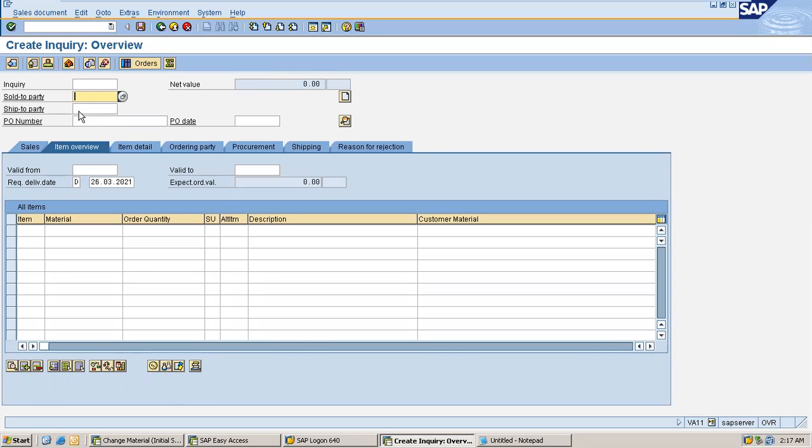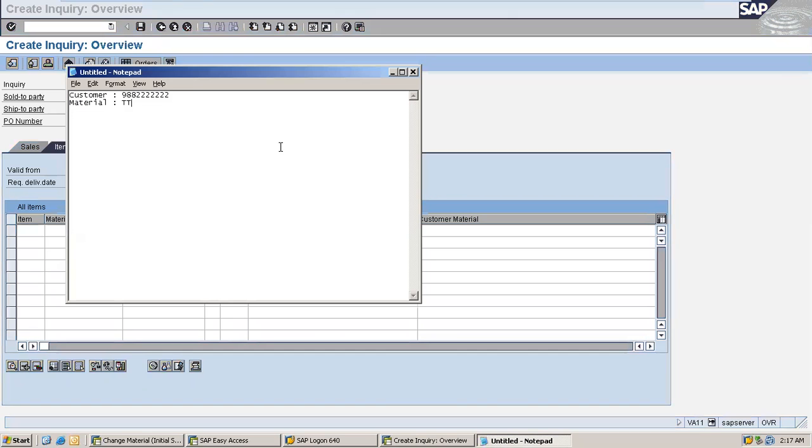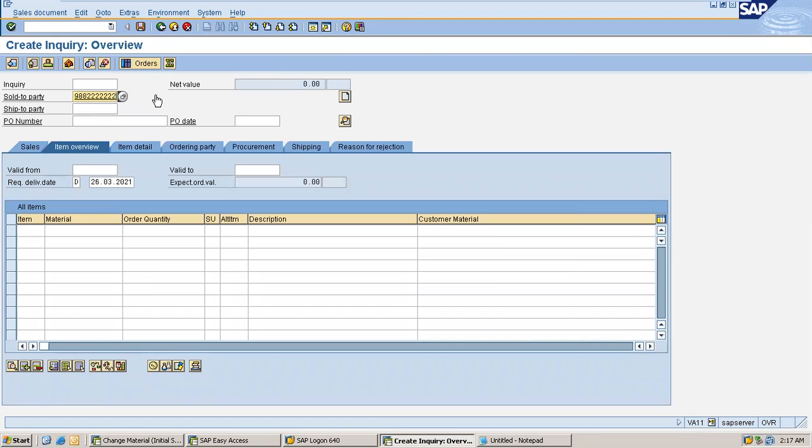So here I'll enter the sold to party. Sold to party means your customer number here. Let's say I have an already created customer number here. I'll be using this customer. Don't worry, you will learn how to create these customers as well, in upcoming sessions.